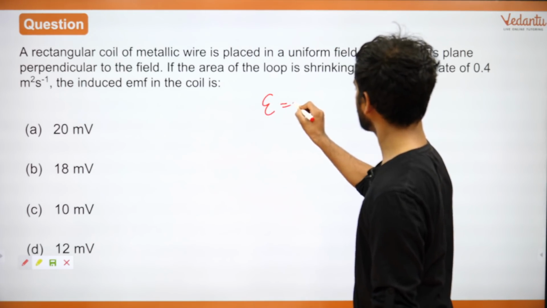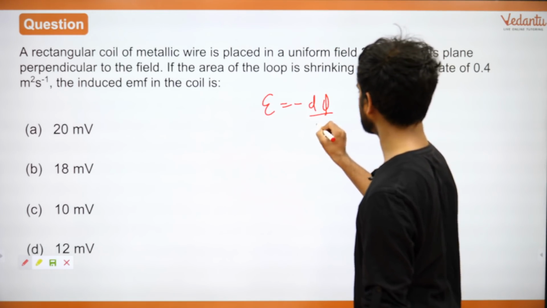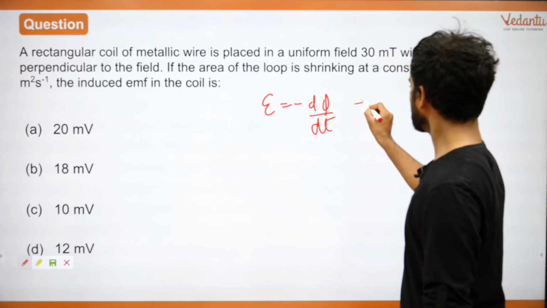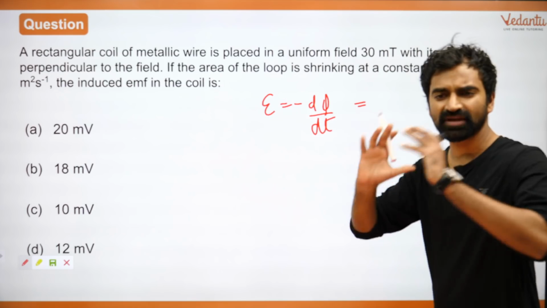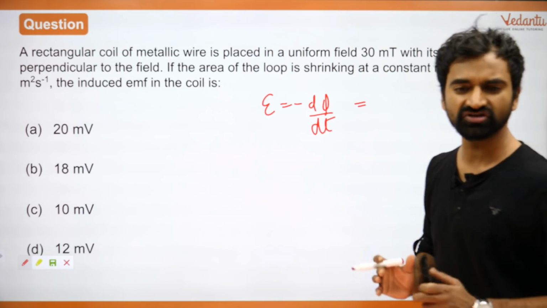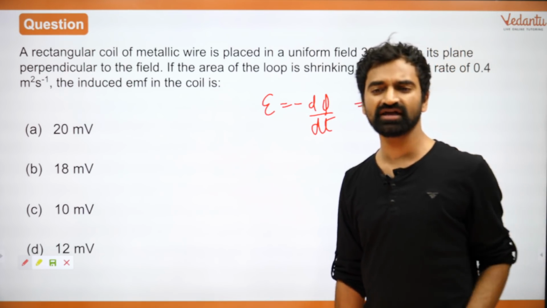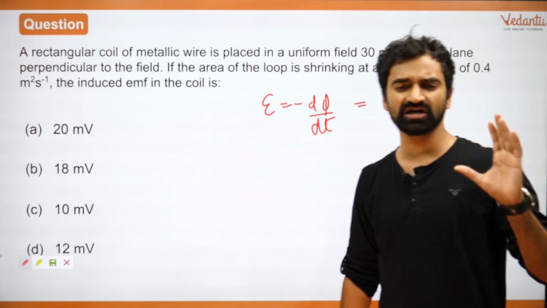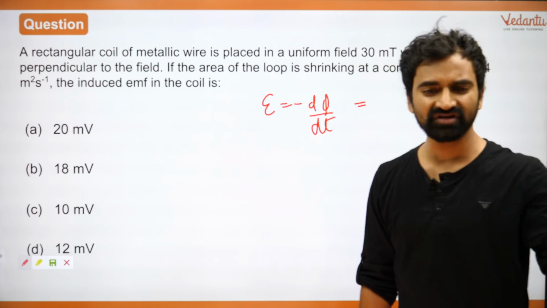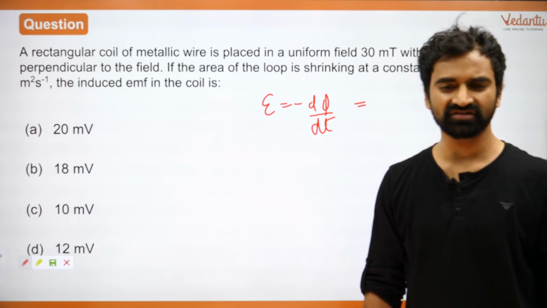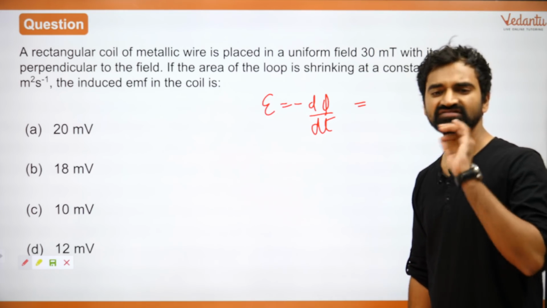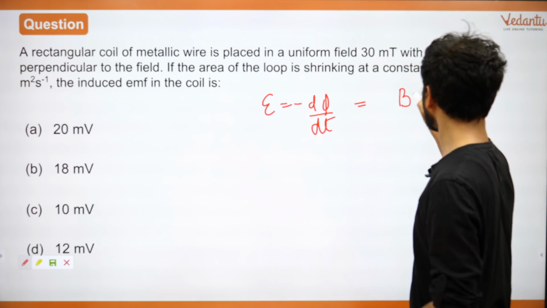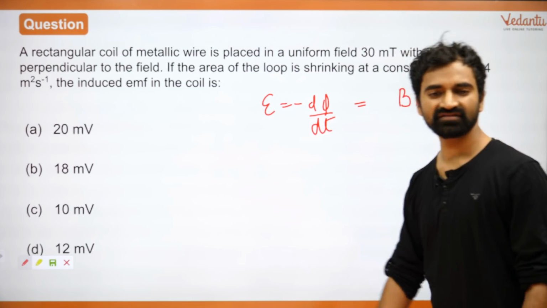Induced EMF is given by minus d phi by dt, right? Now, a very basic way to find phi: what is the basic definition of phi? The basic definition of phi is the amount of field that there is. Flux, in general, whether it is magnetic flux, gravitational flux or electrical flux, doesn't matter. The definition of flux is the amount of magnetic field passing through a certain area. That is it.